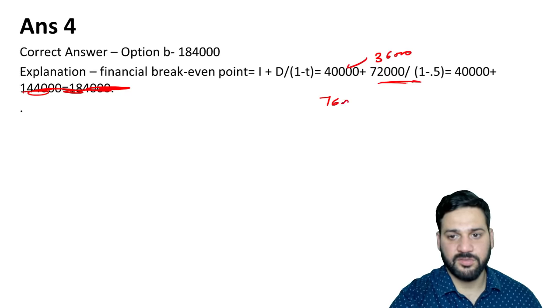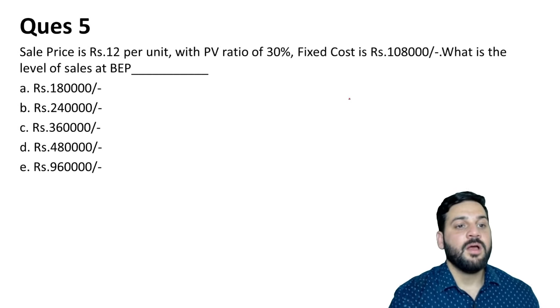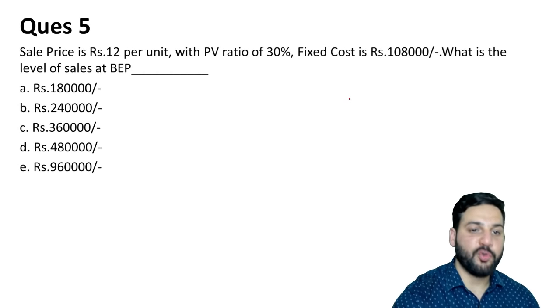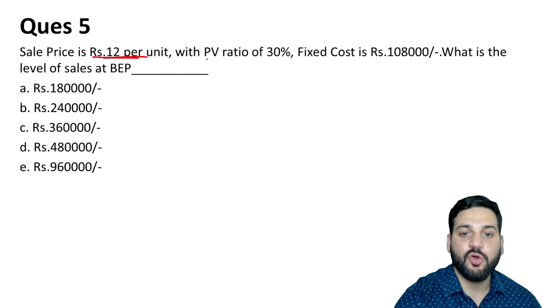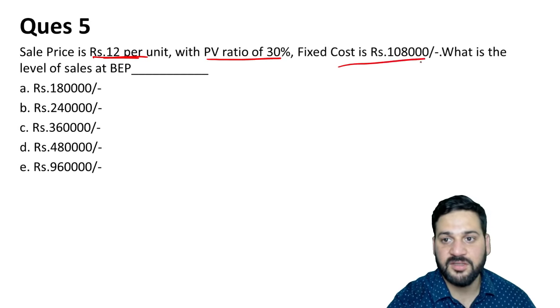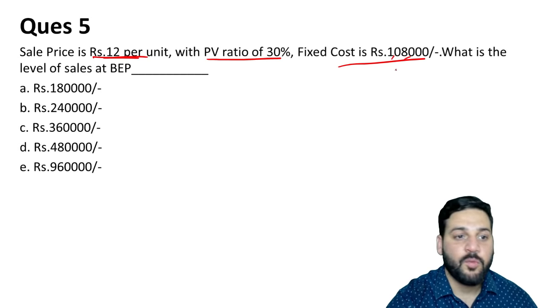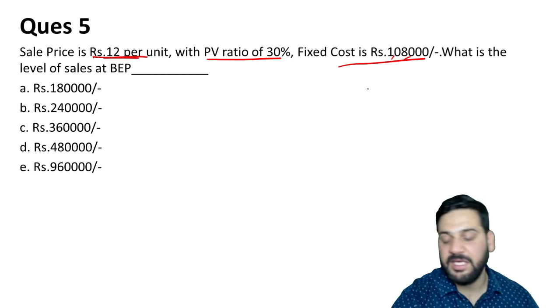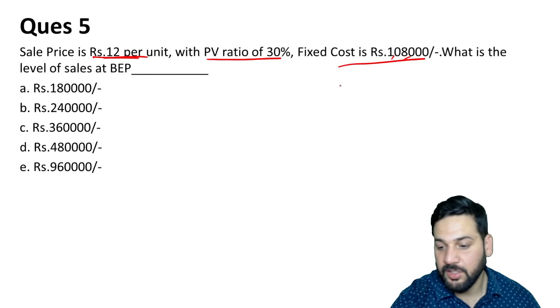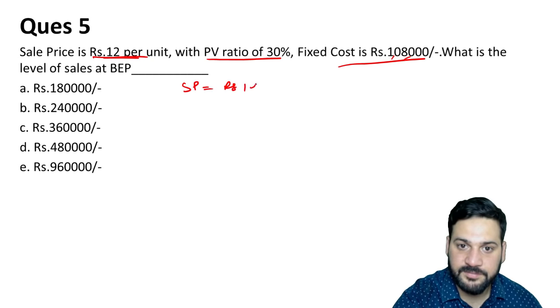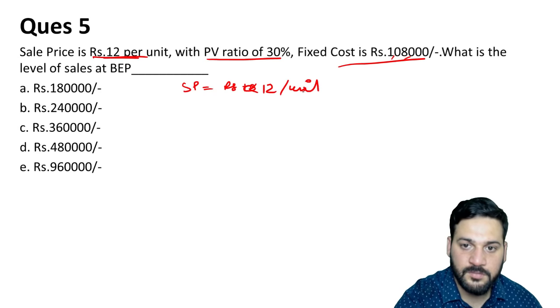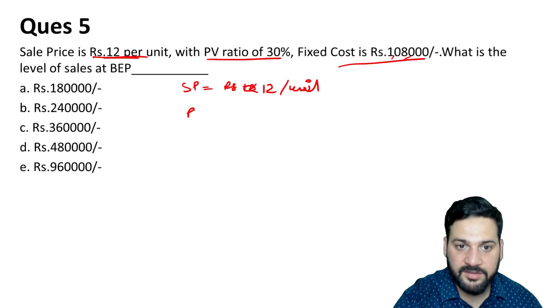It's 76,000. Sale price is rupees 12 per unit with a PV ratio of 30%. Fixed cost is 1,08,000. What is the level of sales at BEP, the break-even point? So really simple question. Selling price is rupees 12 per unit. We have the PV ratio, it is 30%.